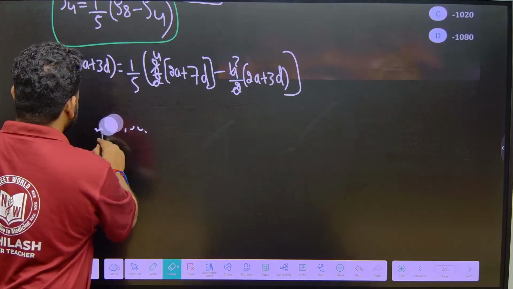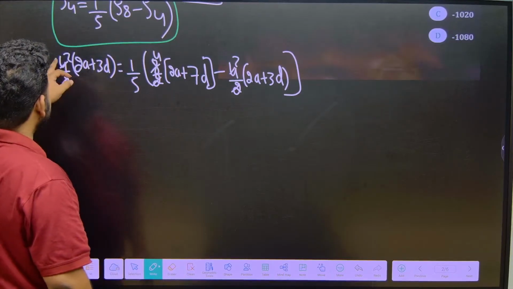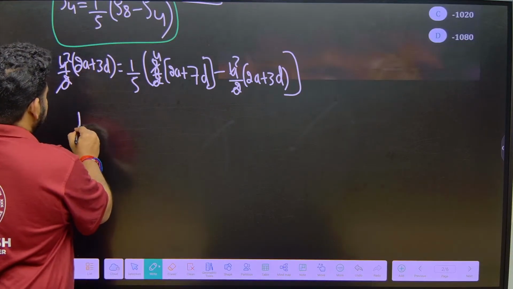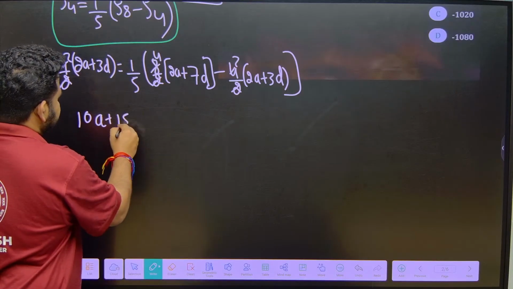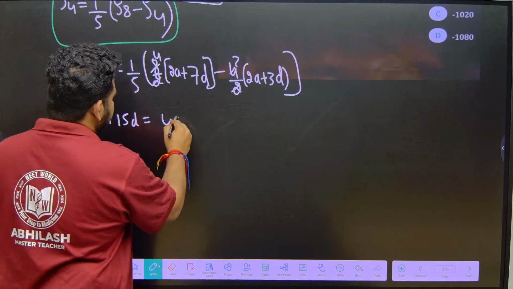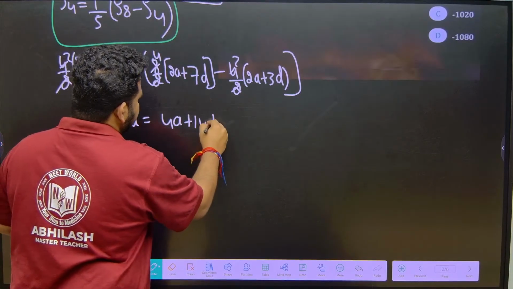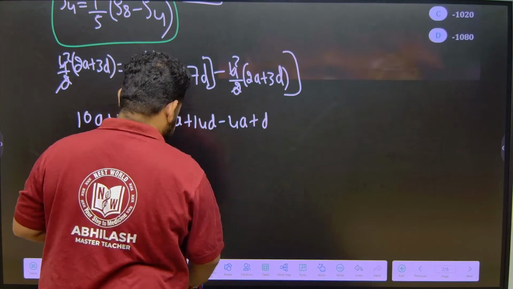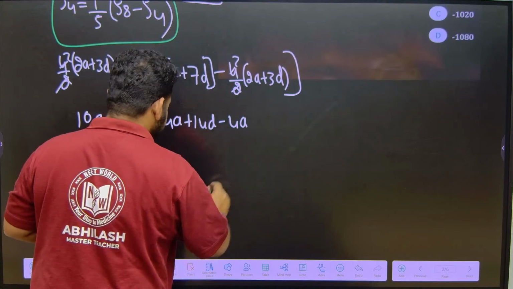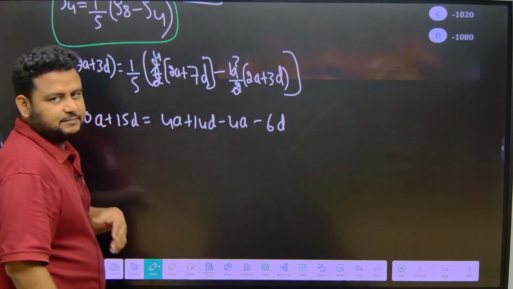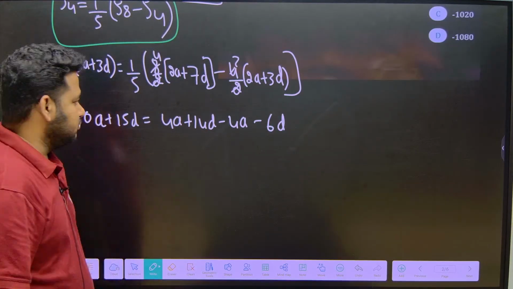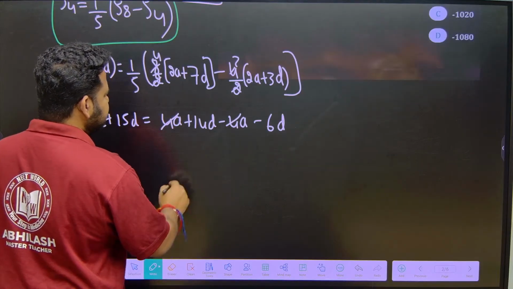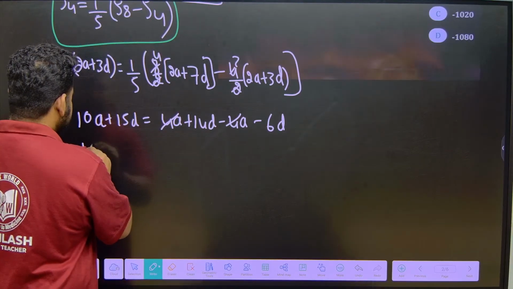So, 10 is there means I should take it as 5 2s are 10, okay. If I take 2 common, I can cancel this. So, this will become 5 2s are 10a itself, 5 3s are 15d. And 2 2s are 4a. If I take 2 common, 14d minus 4a, okay. This will become 6d minus 6d. If I take 2 common, it will become further simplified. I am trying to do simplification in a much easier way, so that it becomes easy for you. So, 4a minus 4a I can cancel, 14d minus 6d, I will get it as 8d, okay.